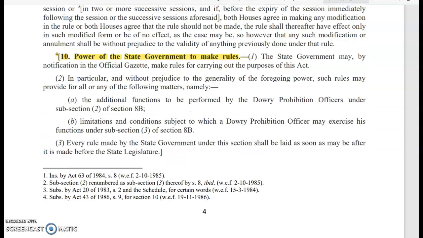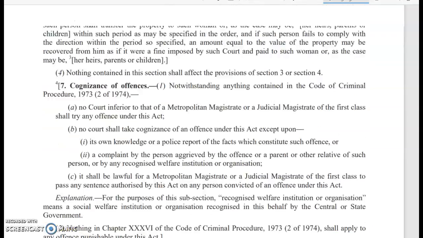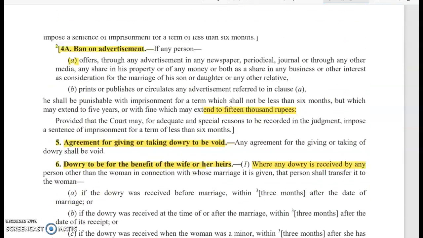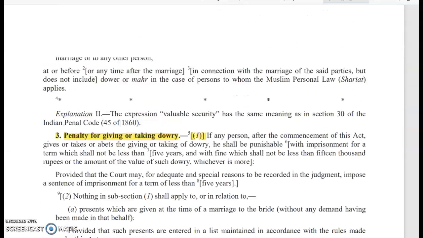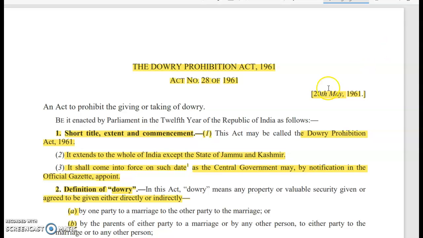So this is all about the Dowry Prohibition Act, and this act was also amended twice after that. So that's all for the Dowry Prohibition Act, and please go through this act because dowry is a serious crime in our society, because so many women died, so many women were being killed because of dowry.